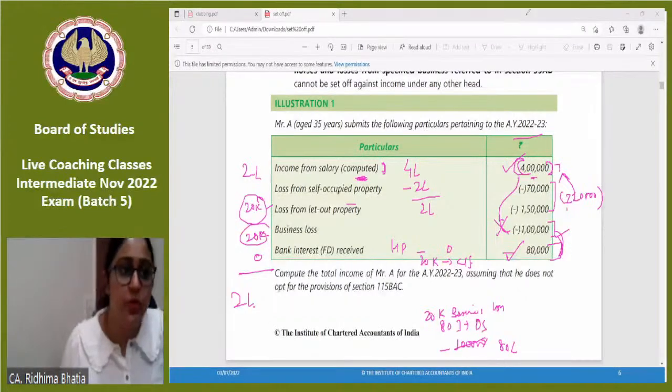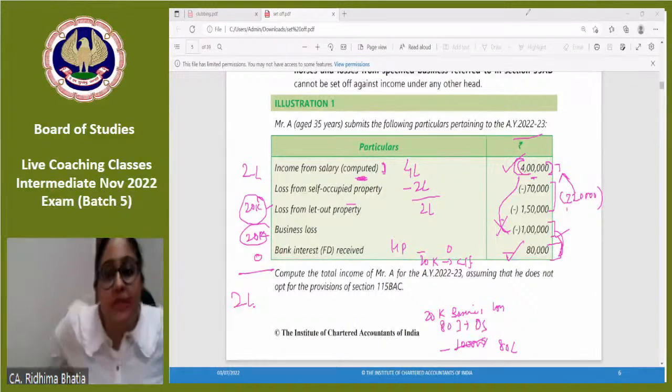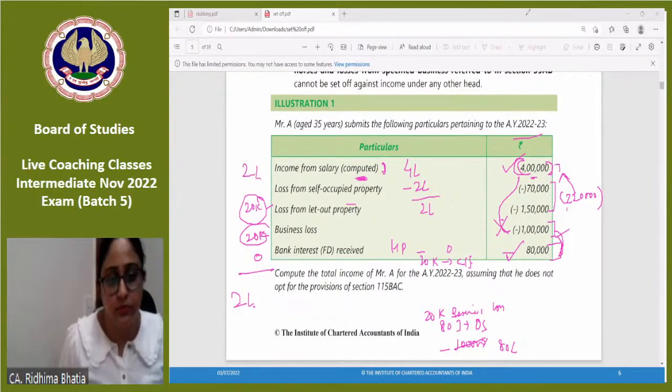Take your time to absorb the question. Salary means there would be no loss because standard deduction is 50,000 or the salary income, whichever is less. Salary means there is never loss.